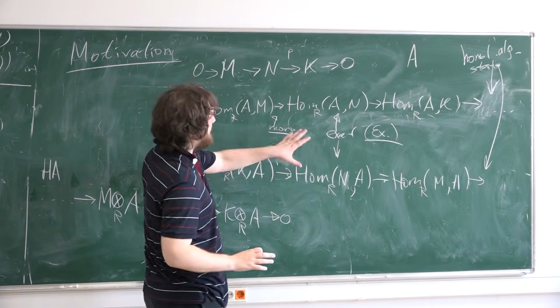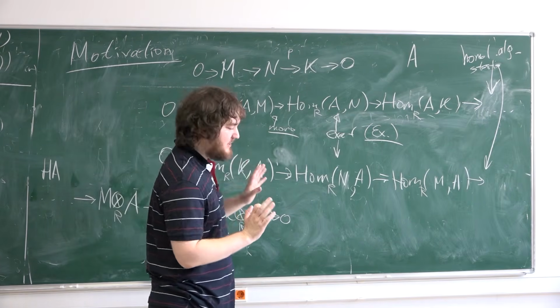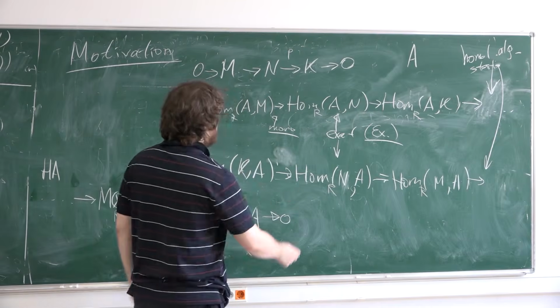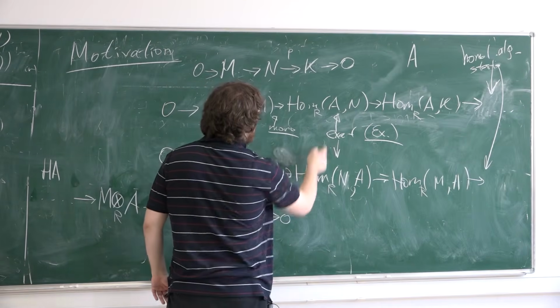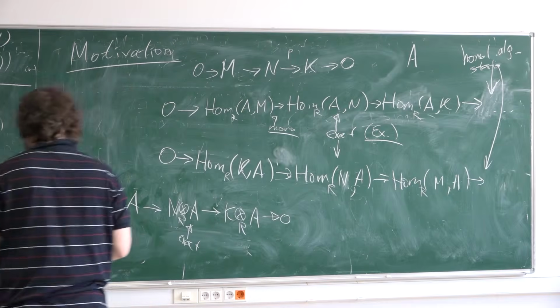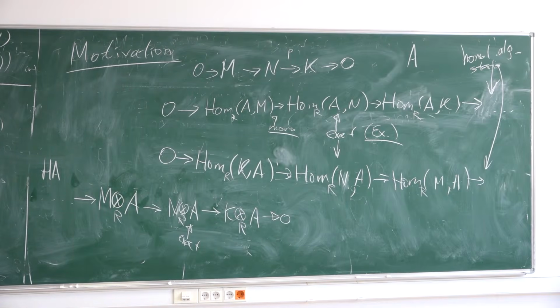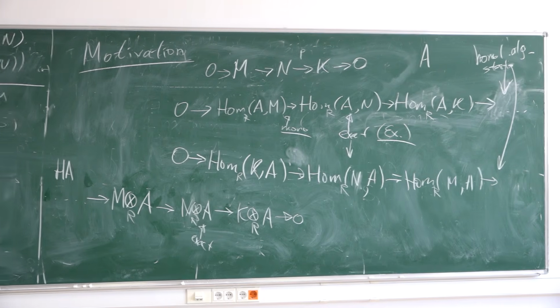It's just homomorphisms, just maps. Please check exactness of the sequence in these places. It's important because it's the first step to homological algebra.